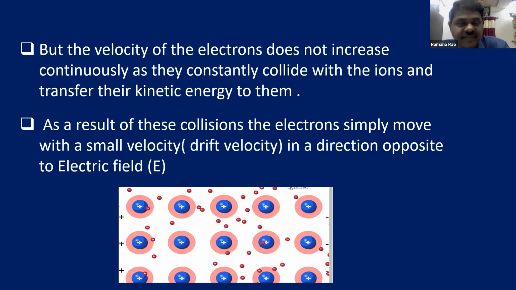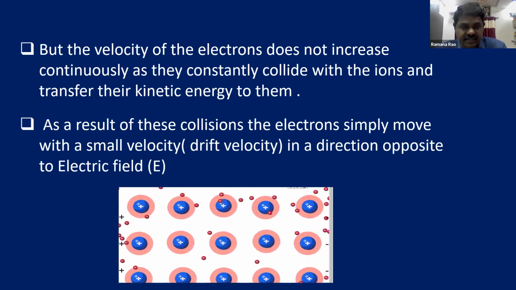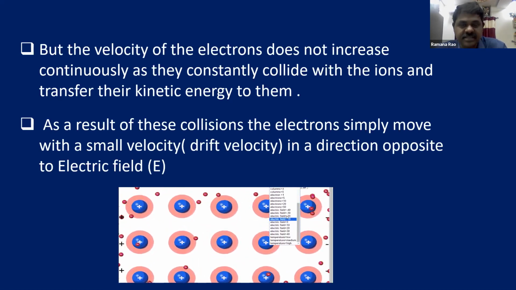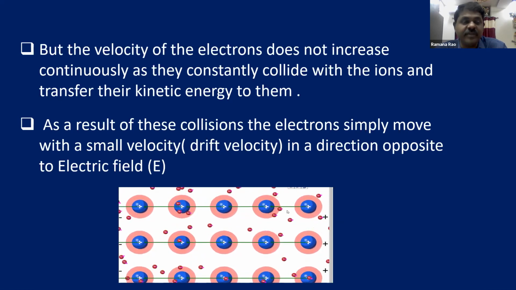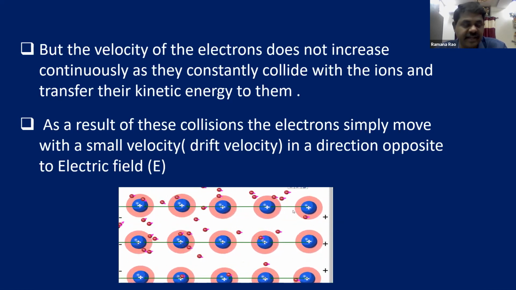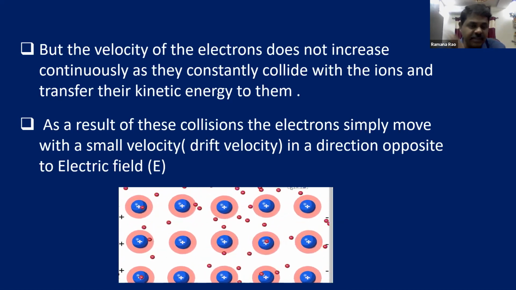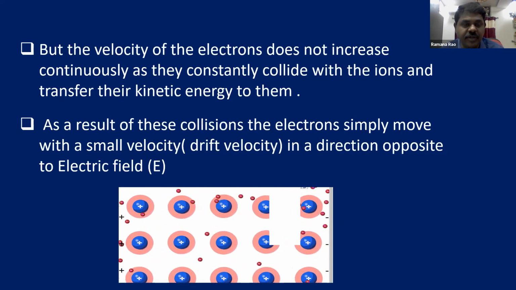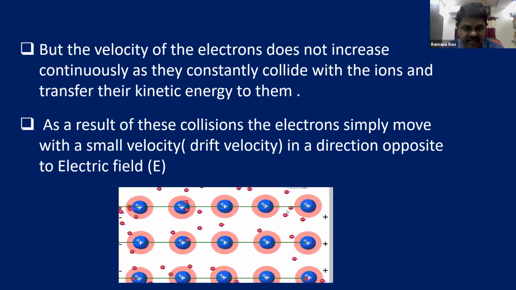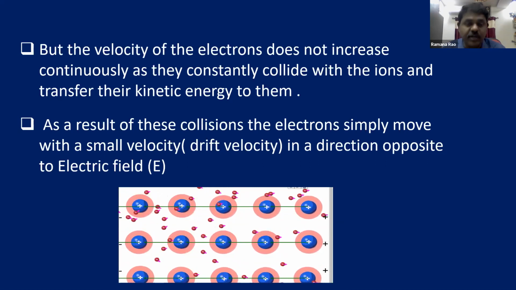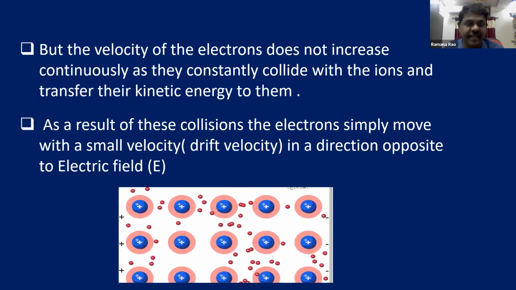As a result of these collisions with ions, electrons simply move with a small velocity. This is a very important point. After connecting to the battery, the electrons move with a very small velocity, 0.07 millimeters per second.